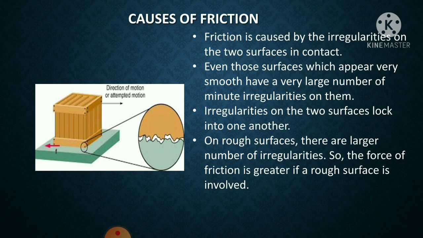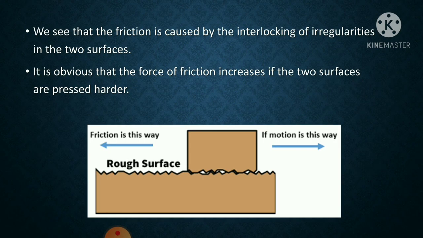Similarly, if the surface is very smooth, the interlocking between the surfaces is less, and hence we can easily slide an object over a smooth surface because there the friction will be less. You can see here the surface and the irregularities on the surface. And we also know that friction always opposes the motion. Therefore, due to this interlocking between the surfaces, the friction comes in the picture.